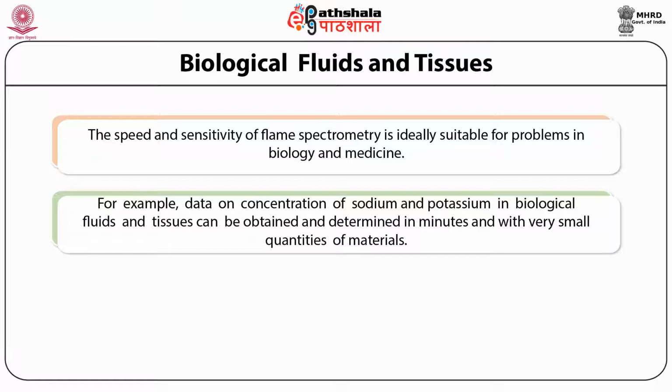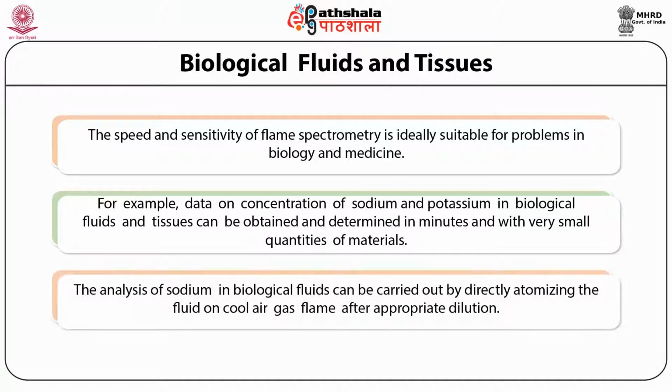Because one of the issues with biological fluids and tissues is the sample quantity. The sample quantity available is very small in the case of biological fluids and tissues. So this is an important advantage of flame photometry, that we can use small quantities of the material.